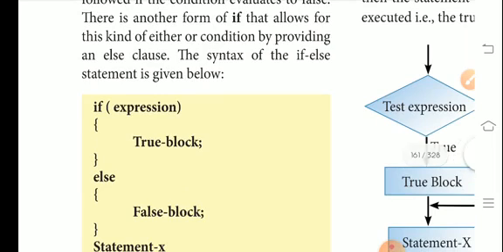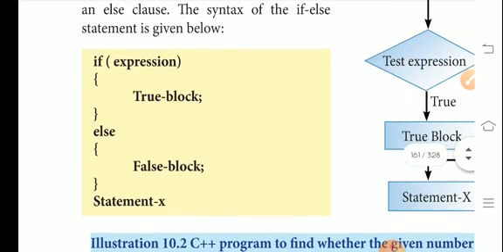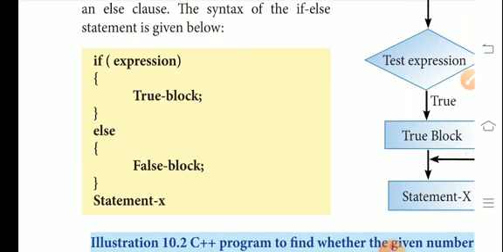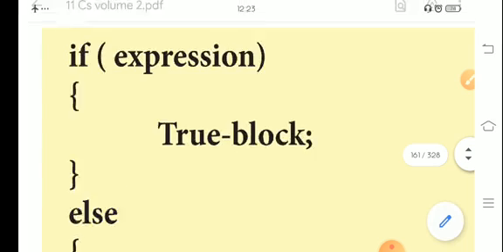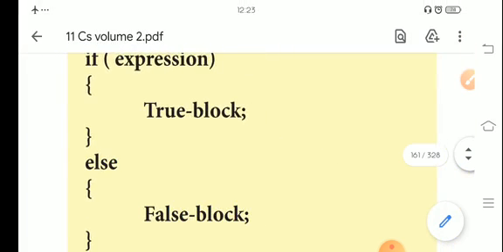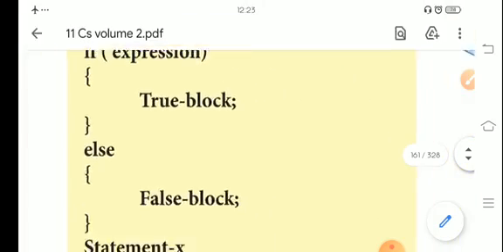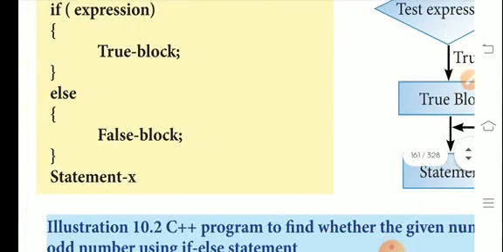There is another form of if that allows for this kind of either-or condition by providing an else case, or else clause. The syntax of the if-else statement is given below. If the condition is true, the true block statement will be executed. Otherwise the condition became false, and the false block statement will be executed.